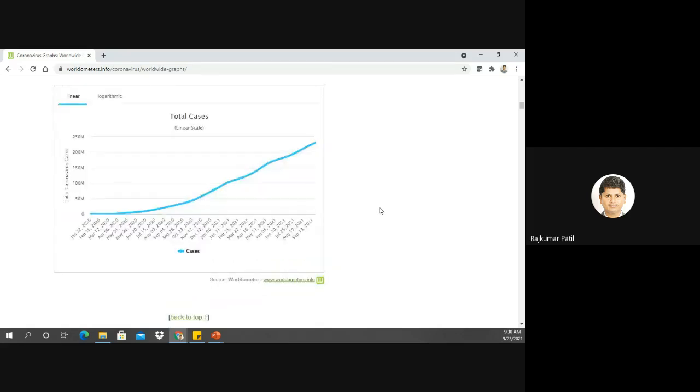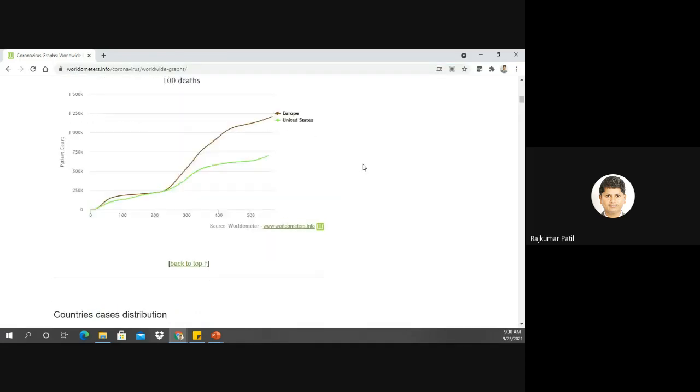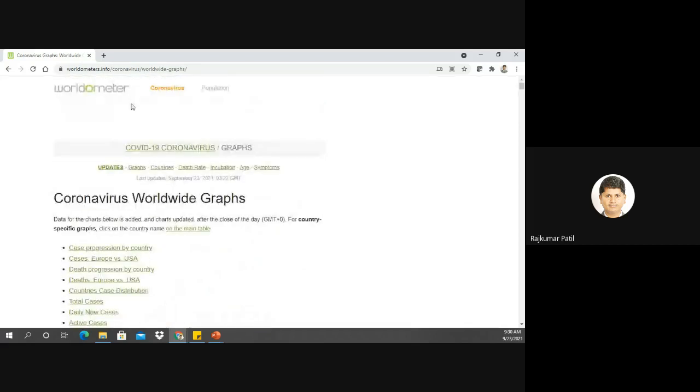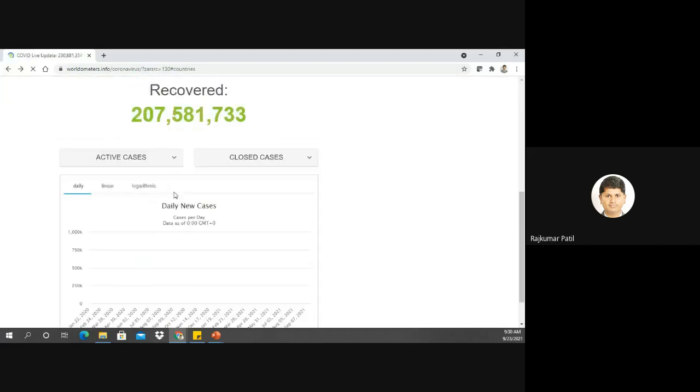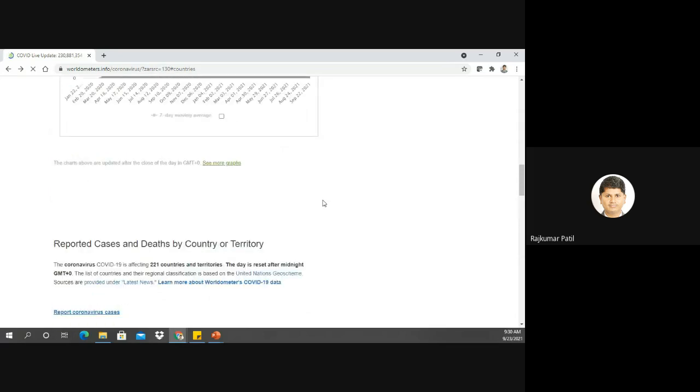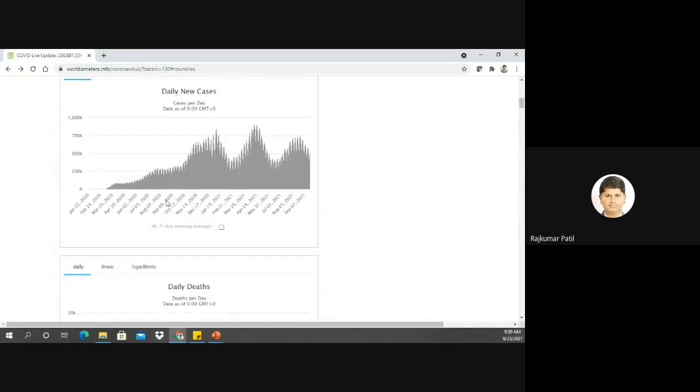So what Worldometer did, they collected the data and presented it in such a way that some important conclusions can be drawn from it. For example, from this graph, we can say that from October 12, 2020 to around January 19, there was a first wave. And especially at the beginning of January, there was a peak, around 7th January. Again, this was the second wave, third wave.